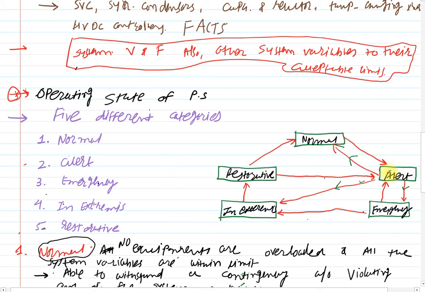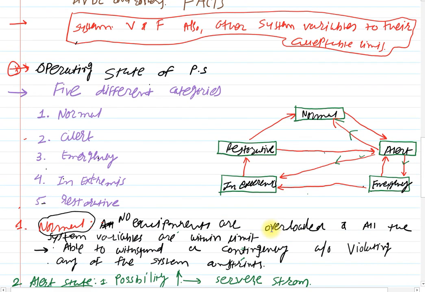From alert you can transfer to the normal one. If no limit is violated and all the system conditions are within range, then the alert will be resolved, and from alert you go to the normal one. There is also the chance of going from alert to emergency.